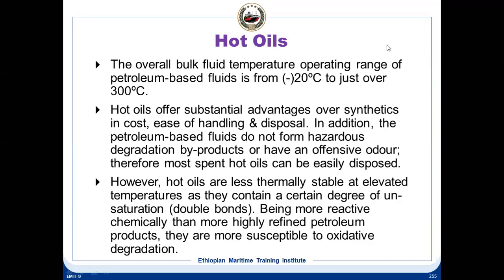And being more reactive chemically than the more highly refined petroleum products, they are more susceptible to oxidative degradation. That means the mineral oil based thermal fluids are also more susceptible to exposure to oxygen in the atmosphere.